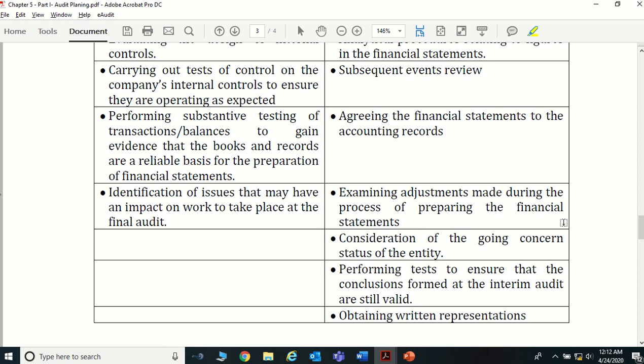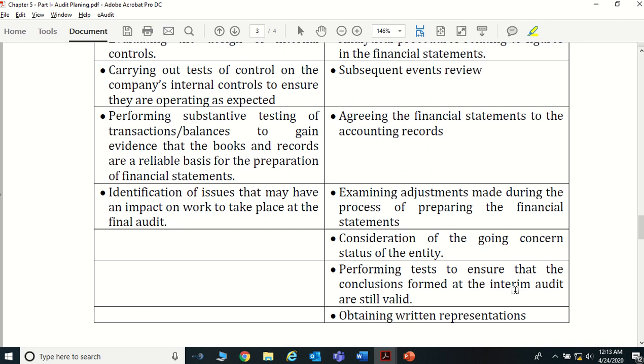If management has passed any journal entries, you are checking whether those journal entries are okay, whether they have calculated correctly, whether they have properly recorded them in the financial statements. And especially at the annual audit we are checking whether the going concern status of the entity is okay, whether they have predicted correctly, right?